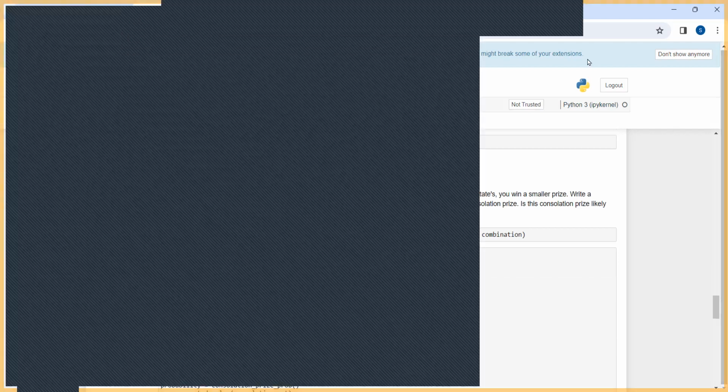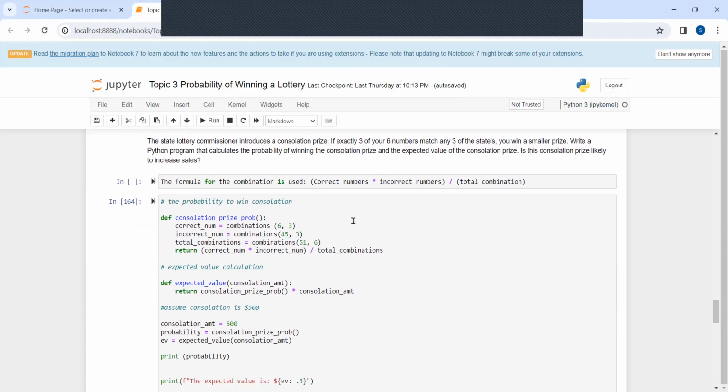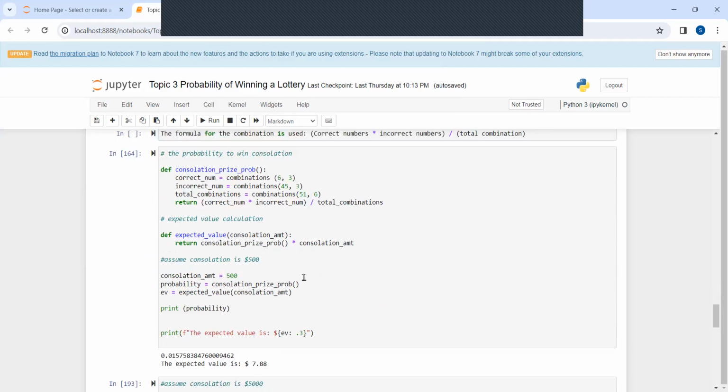For task 5, the State Lottery Commission introduces a consolation prize, and this is my code here, to find if exactly 3 of 6 numbers match any 3 of the state's numbers, a smaller prize is won.